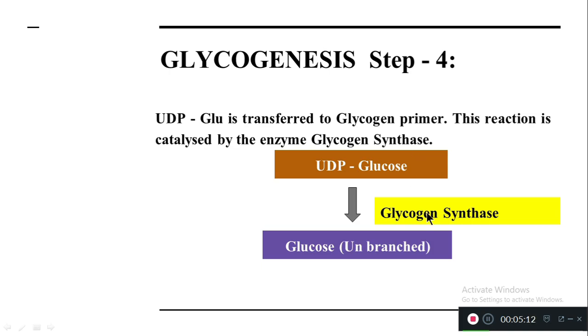Glycogen synthase helps in the conversion of uridine diphosphate glucose to unbranched glucose. Unbranched glucose means it is a glycogen primer. This glucose does not have branches. It is a linear glucose structure.